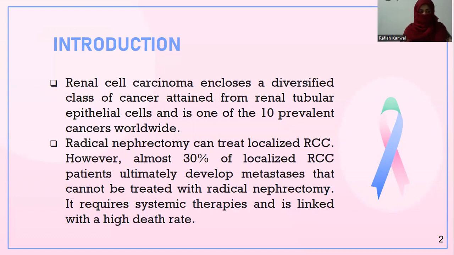Radical nephrectomy involves removing the entire kidney along with a section of the tube leading to the bladder, the gland that sits atop the kidney, and the fatty tissues surrounding the kidney. It can treat localized renal cell carcinoma. However, almost 30% of localized RCC patients ultimately develop metastasis that cannot be treated with radical nephrectomy, and it requires systemic therapies and is linked with a high death rate.